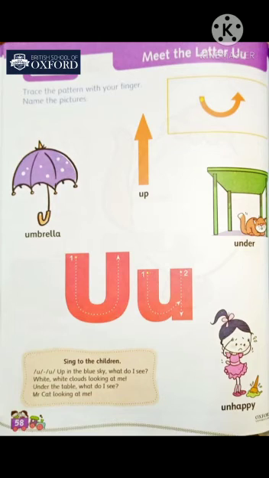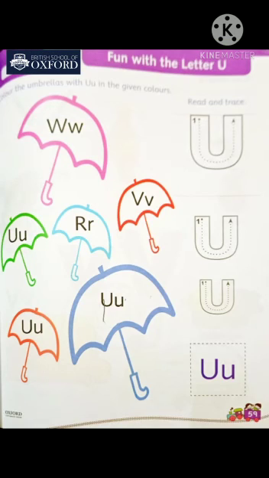Here is the letter U and its sound is A. Come on, the book page number 59. Here is letter U. And you will trace the letter U, and also you have to color the umbrellas with U A in the given colors.